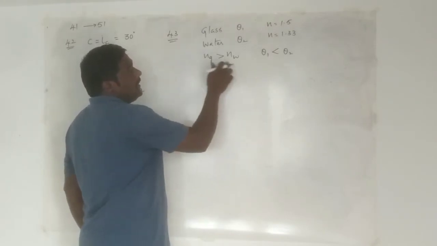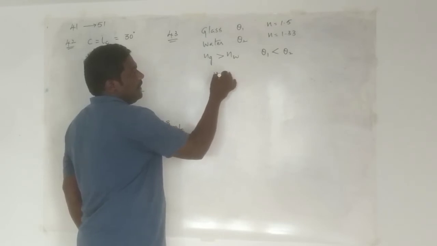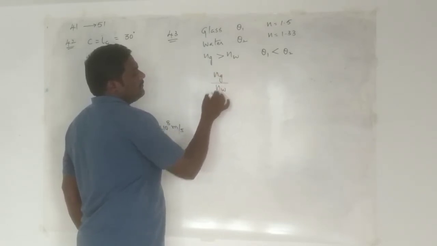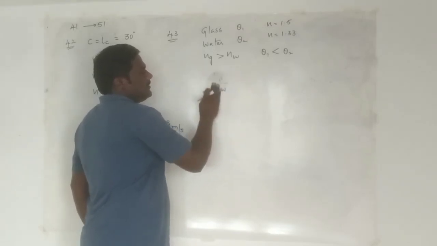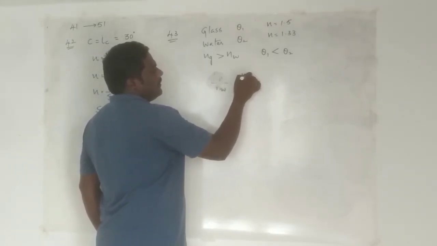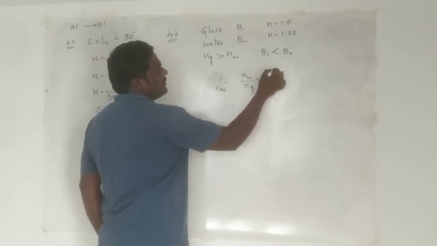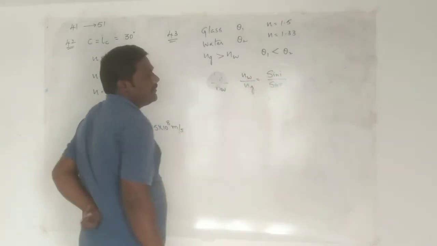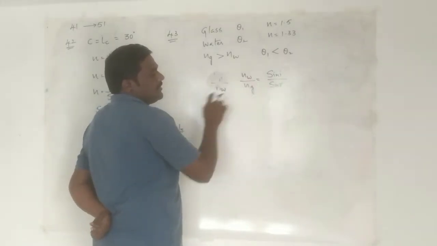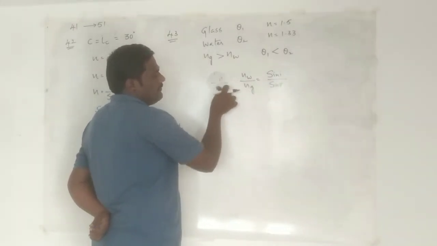Now with respect to glass versus water, if you take Ng by Nw, I'm sorry, denser medium, right? So write it as Nw by Ng, that is equal to sin i by sin r. Means the angle of incidence is in glass, the angle of refraction is in water.